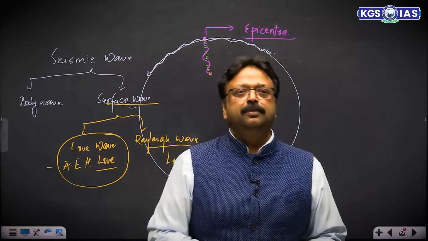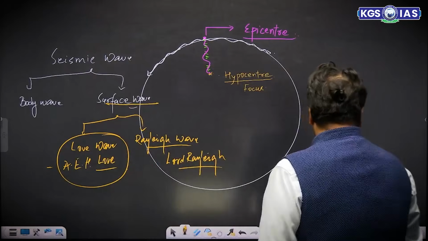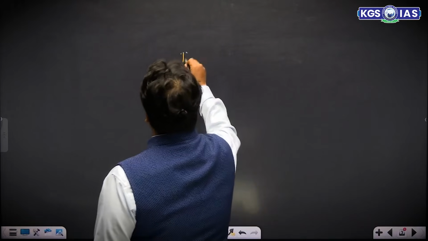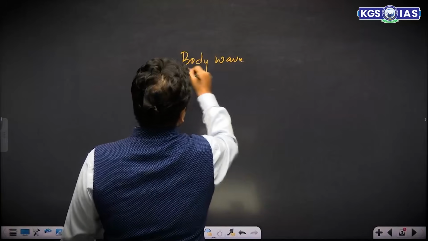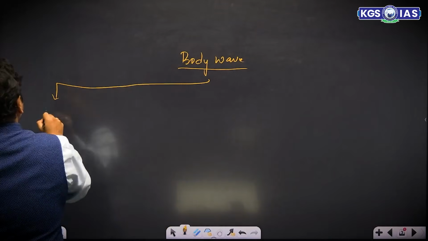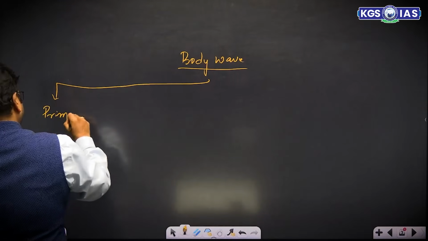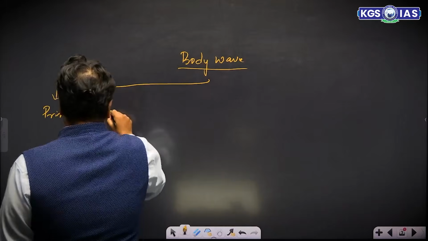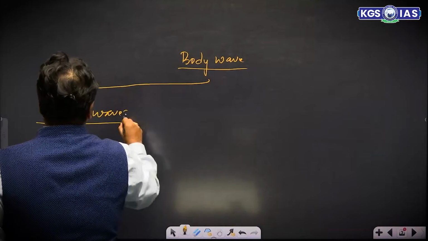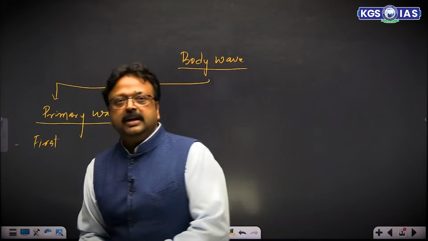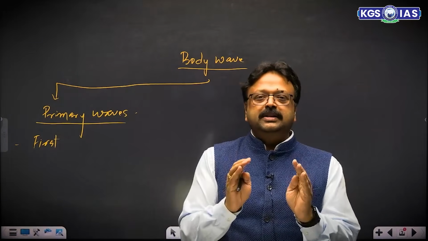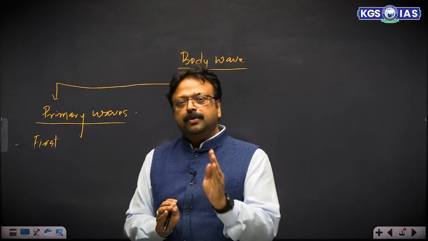Let me explain the body wave, which is again of two types. One is the primary wave. These primary waves are the first to reach the epicenter. They are the first seismic wave that reaches the epicenter.